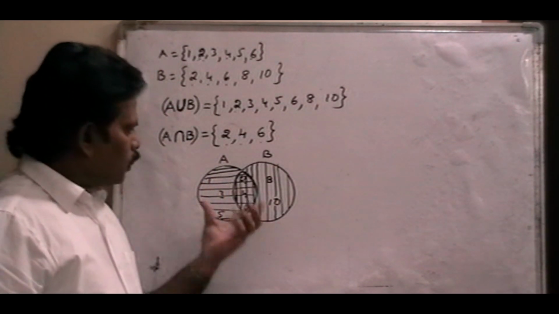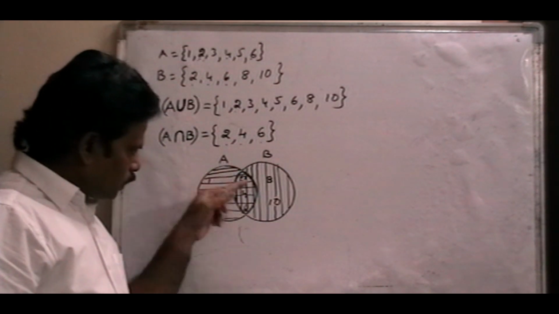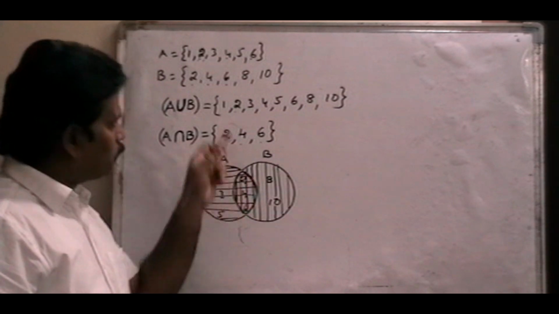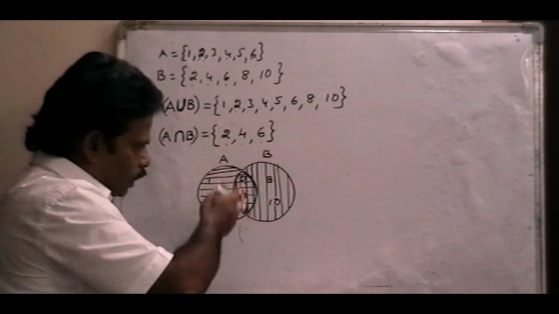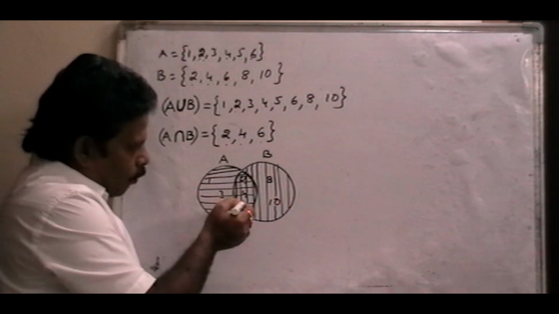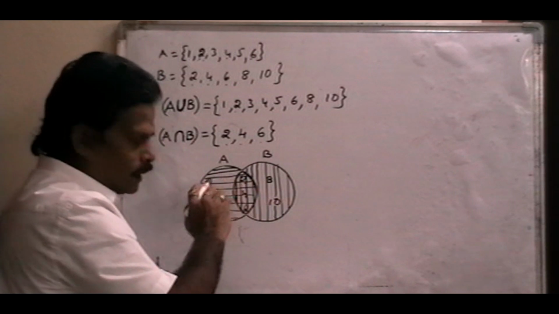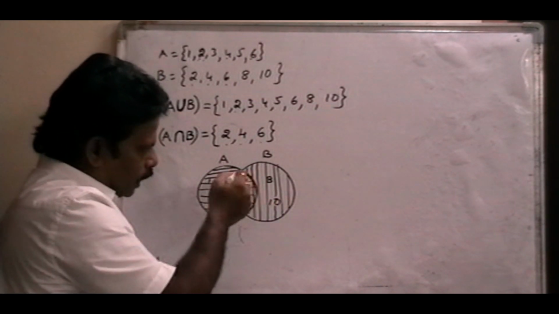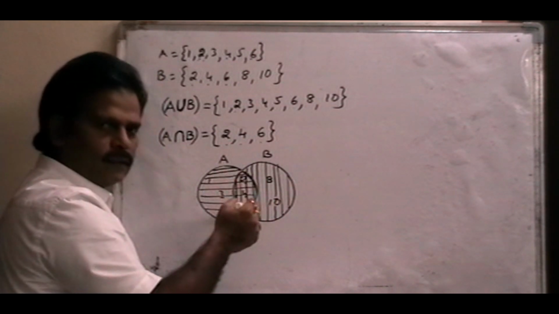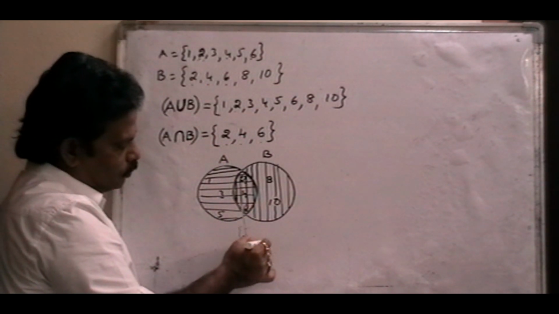So this is called a Venn diagram. In the Venn diagram, the complete horizontal region indicates the A set, and the complete vertical region indicates the B set. But the common region, horizontal and also vertical, the common shaded region, is the overlapping part. This part is called the intersection part. This is A intersection B.